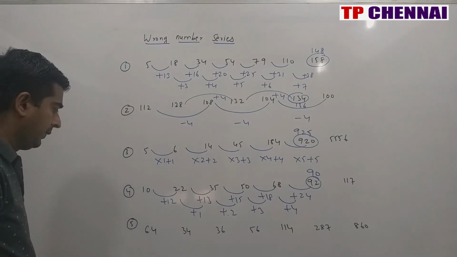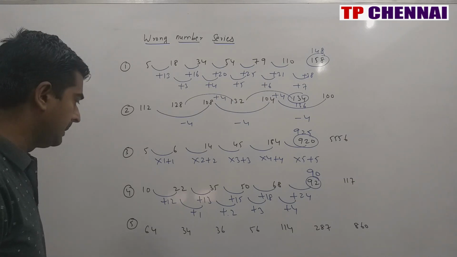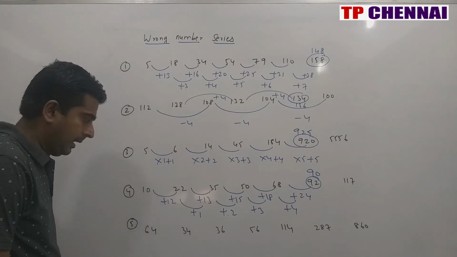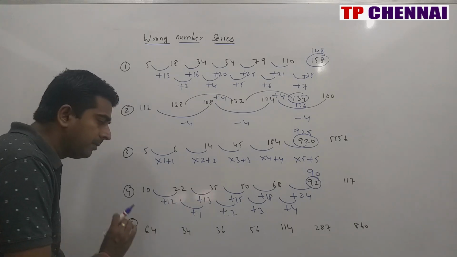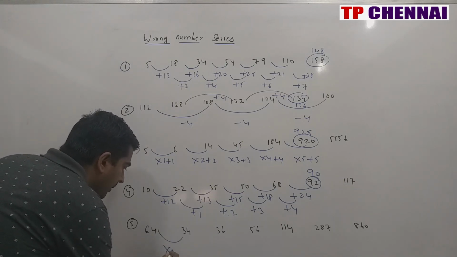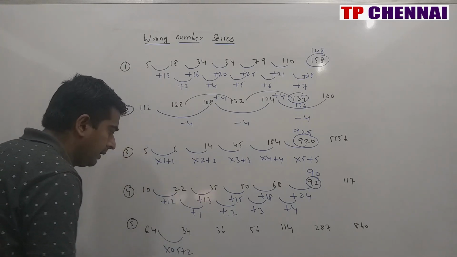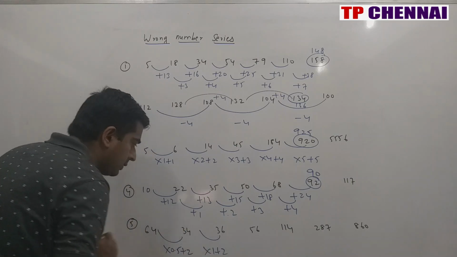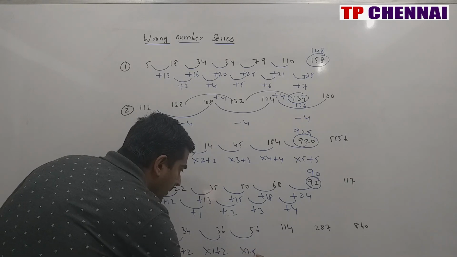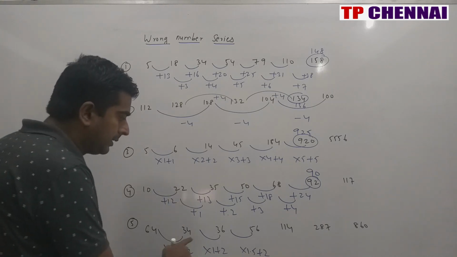Then last one, 64, 34, 36, 56, 114, 287, 860. 64 half is 32, but here 34 is there, and into 1 plus something is 36. That means this series belongs to multiplication plus addition or subtraction. This is half. 64 half is 32 plus 2 is 34. This is into 0.5 plus 2, the 2 is common. So this will be into 1.5 plus 2. Check here. 36 into 1.5, which is 3 by 2, 18 is 54 plus 2 is 56.